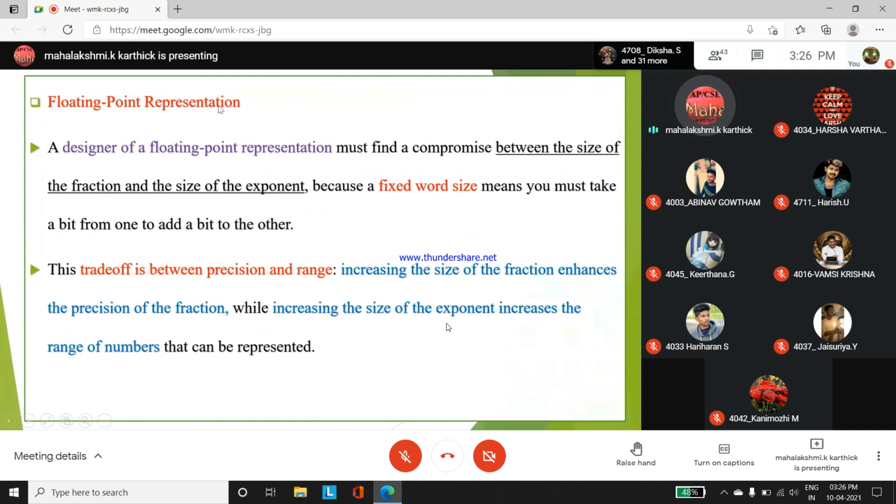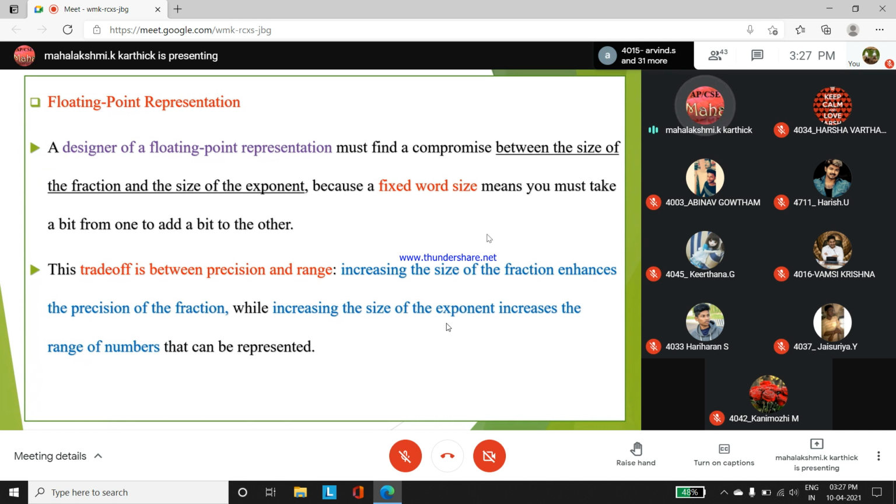Floating point representation. A designer, you being a computer architect, if you want to represent floating point in your hardware, must find the compromise between what and what? The size of the fraction and the size of the exponent. Because floating point numbers have a combination of both fraction and exponent. And those are the numbers we call floating point numbers. We have seen examples. So designers of a floating point representation must find the compromise, they have to decide the size of the fraction and the size of the exponent, because a fixed word size means you must take a bit from one to add another bit.